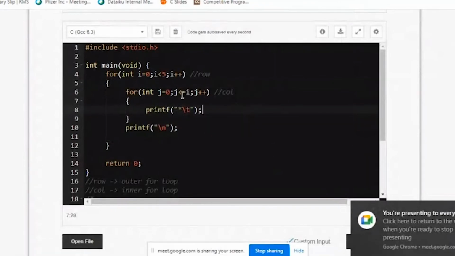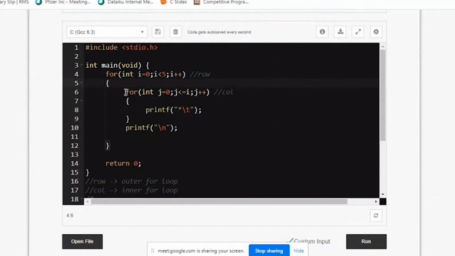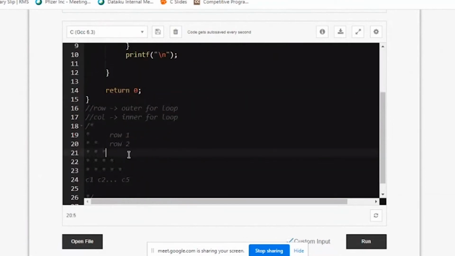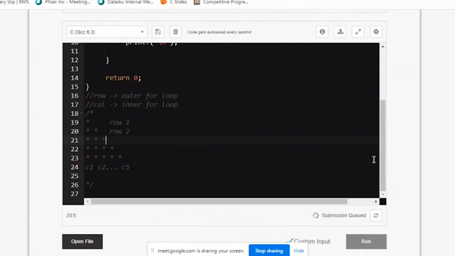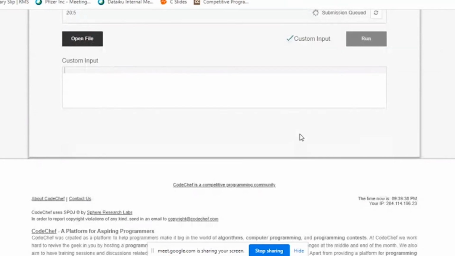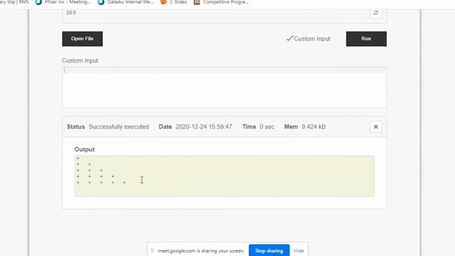So what I'm doing here is my outer for loop is tracking the rows. My inner for loop is tracking the column. So first row, I want one column. Second row, I want two columns. Third row, I want three columns. So when I run this program, see, I'm getting the star pattern.